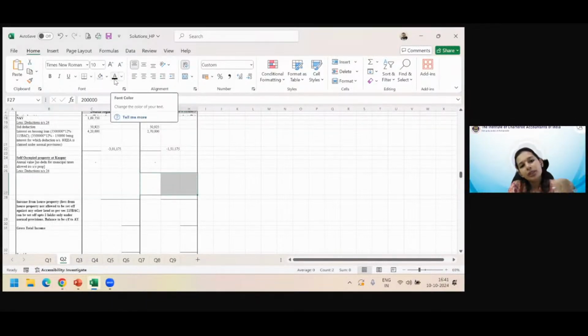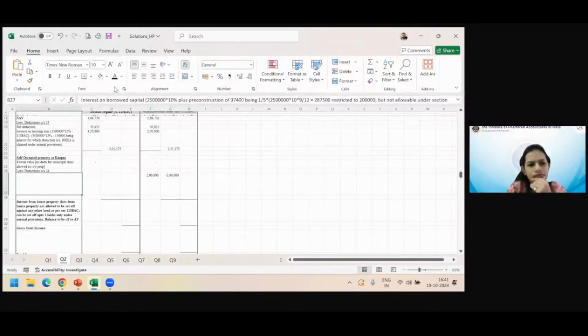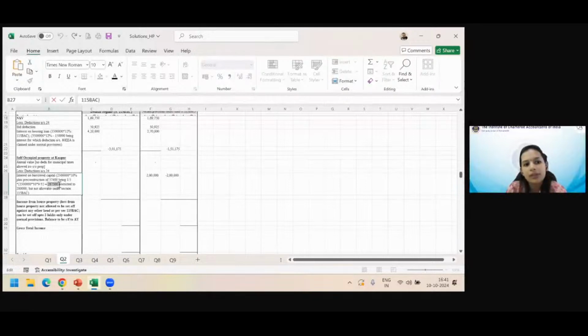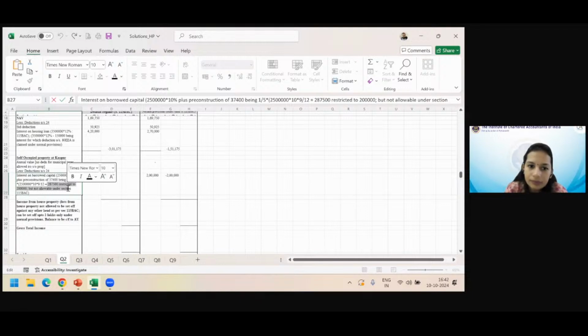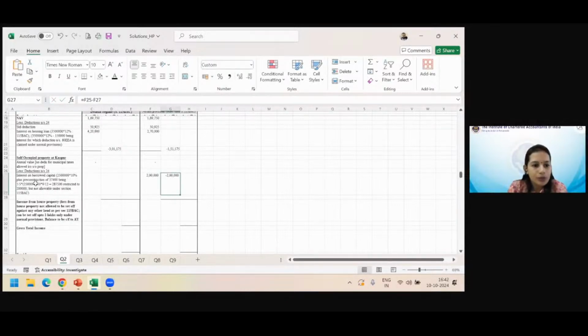Did you calculate that, or did you apply the limit yourself? No, it is not like that, madam. First we have to arrive at the total loss from the house property, then finally we have to restrict it to 2 lakhs. Okay, you're right. So if you see over here in the inner column, I have mentioned the amount, and then I have said it is restricted to 2 lakhs. Yes, you should, because if you don't calculate and just randomly put any amount, how will the examiner check? There are step markings also. You should make notes. You should give remarks why you are doing something. Then that helps to better understand why you do something.